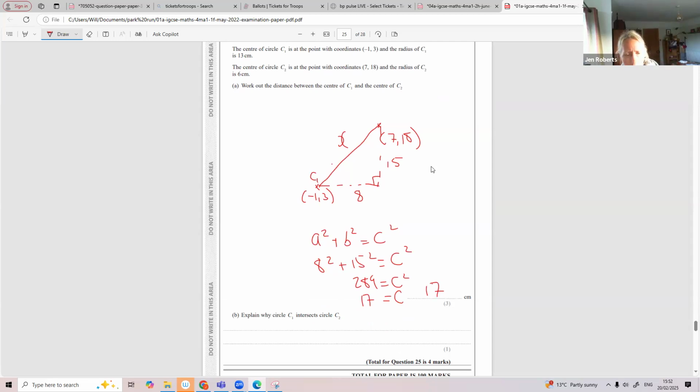Okay, explain why circle C1 intersects circle C2. Well, we know the distance between them is 17. The radius of this circle here is 13, add the radius of this circle here is 6. Add them together, you get 19. Well, 19 is bigger than 17, isn't it? So they must intersect.